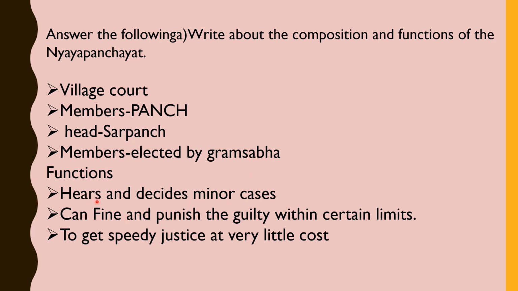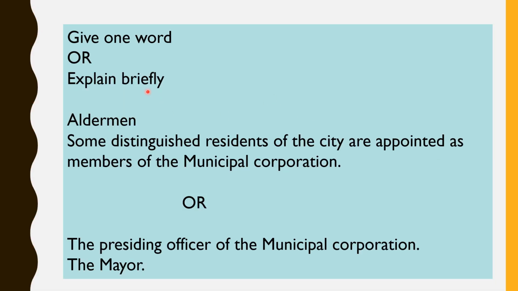Total 4 marks. It hears and decides minor cases, can fine and punish the guilty within certain limits to get speedy justice at very little cost. You can write at least 2 points here and 2 points here. Then 2 plus 2, 4 marks you can easily score. Now give one word, or you can explain briefly. Alderman. 2 types of questions can come. This is also for 1 mark.